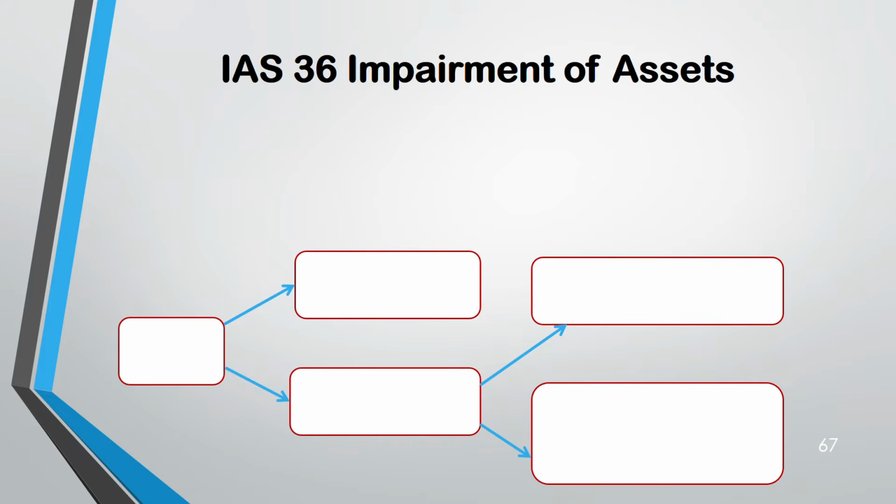Now coming to IAS 36, impairment of assets. Very important standard for all the four subjects, AA, AAA, SBR and FR. You will have one question on impairment of assets.